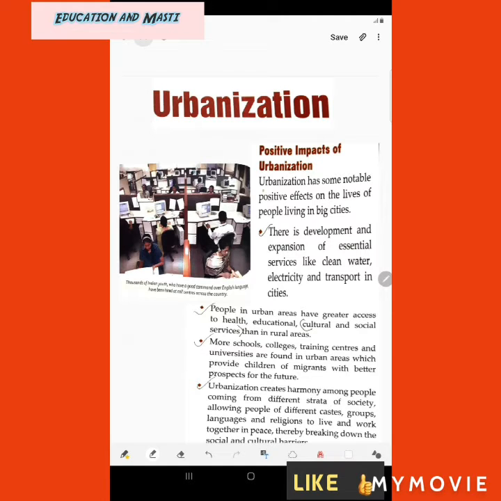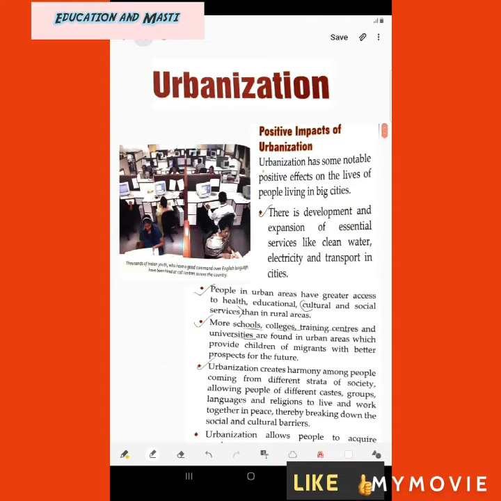Means there are more good schools, colleges, training centers and universities found in urban areas, and they provide children of migrants with better prospects for the future. Like there are many people who are coming to cities and bringing their family also. So they think their children will also do the same work that they are doing. But because of the schools and colleges, the children of migrants are also having a better prospect for the future.